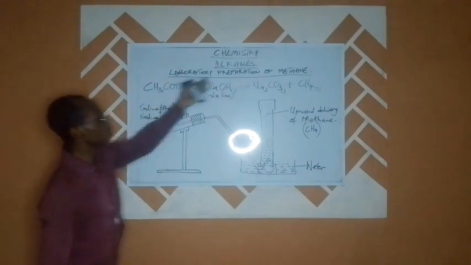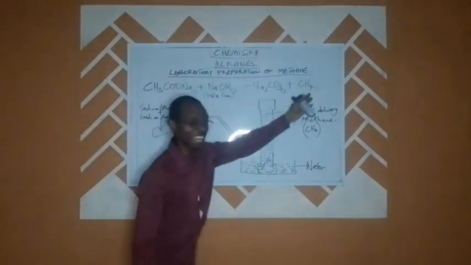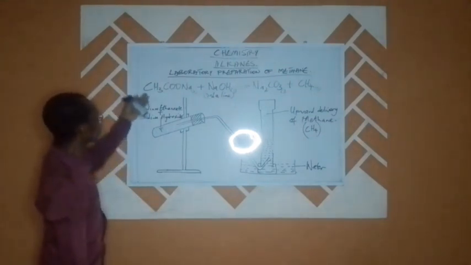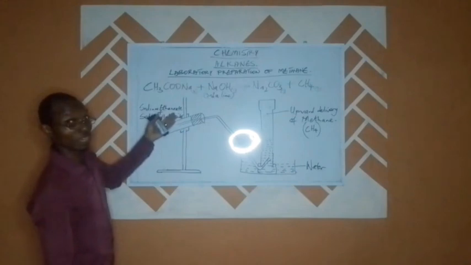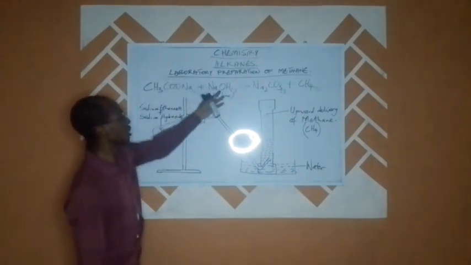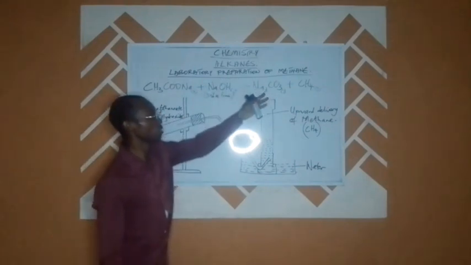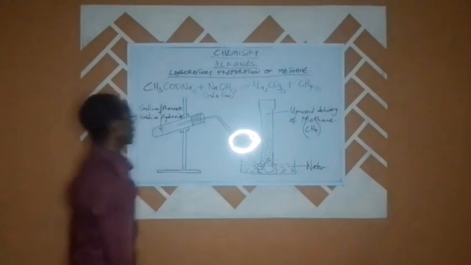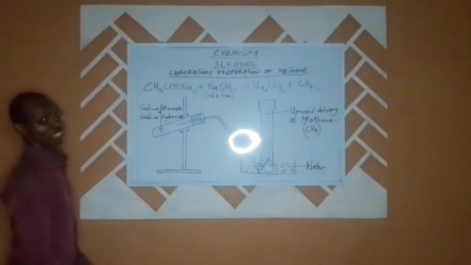Sodium propanoate will give us sodium trioxocarbonate and ethane, while sodium butanoate, for example, reacted with sodium hydroxide will similarly give us sodium trioxocarbonate and, in this case, butane.